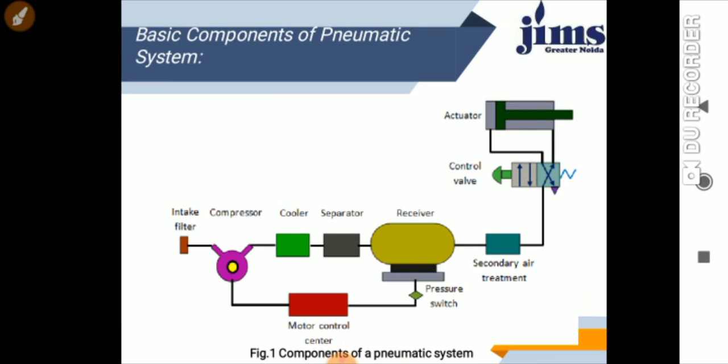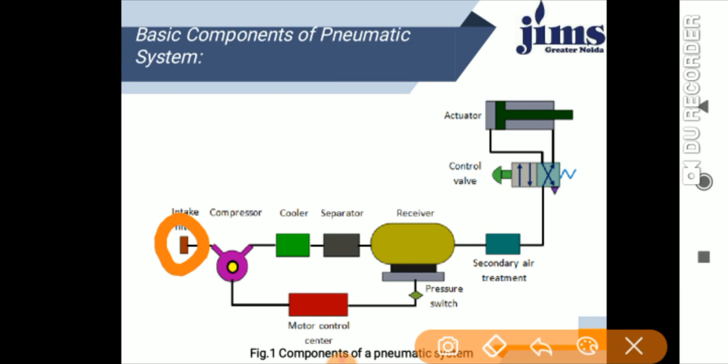Before the compressor, we have the intake filter. This filter will filter all the unwanted components in the air and pass it to the compressor. The compressor compresses the air and passes it to the cooler.